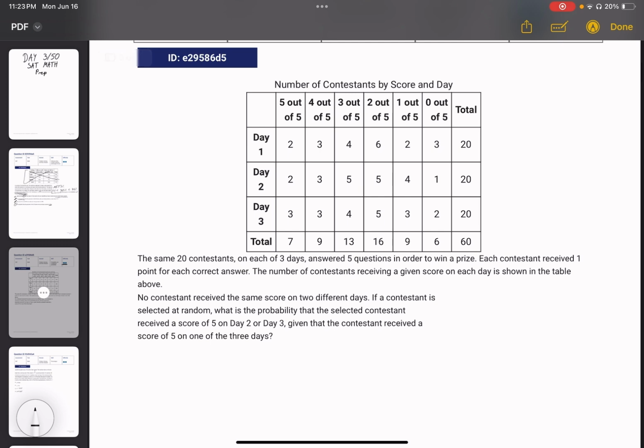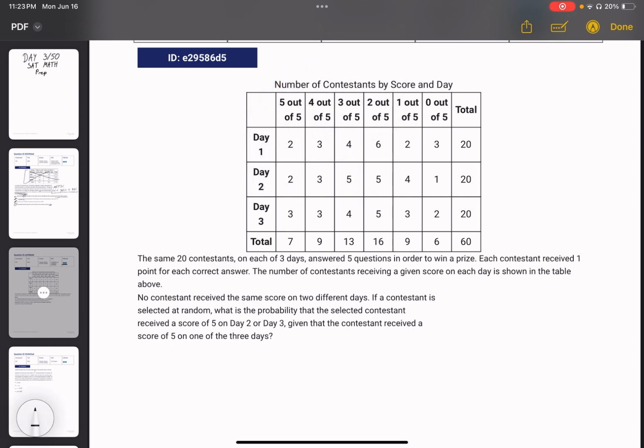Okay, looking at the chart, we have number of contestants by score and day. So we have 3 days and we have the amount of points they scored on each one and 20 contestants for each day. And down here, that's easier to digest. Total out of the 3 days. I'm just going to erase this quickly. That's not doing anything. Okay, let's read the problem.